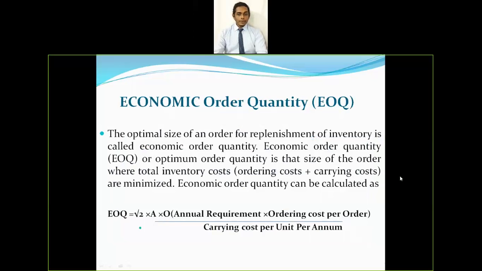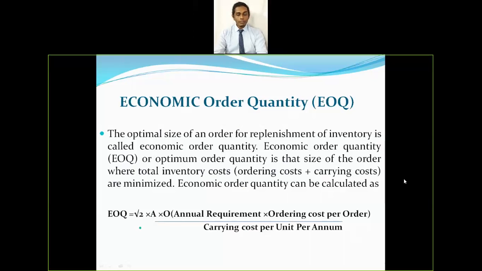Now let's try to understand what economic order quantity is. It is another tool that has been used for inventory management. The optimal size of an order for replenishment of inventory is called economic order quantity. Economic order quantity, or optimum order quantity, is the size of the order where total inventory cost, that is ordering cost plus carrying cost, is minimized. And economic order quantity can be calculated.